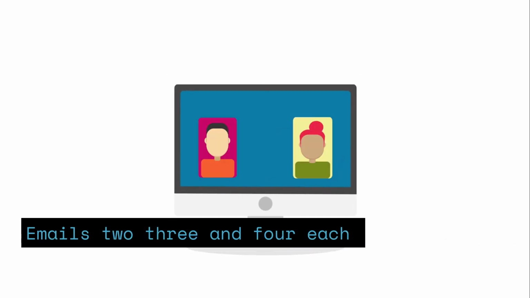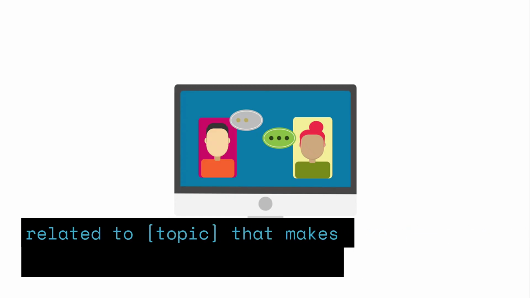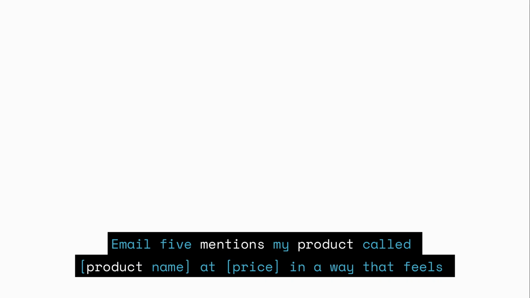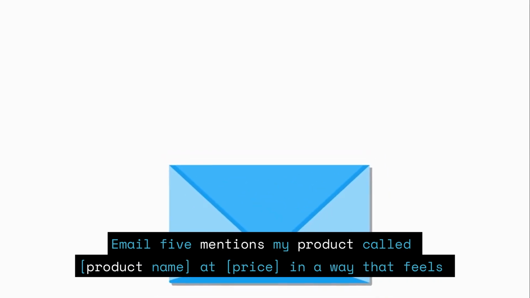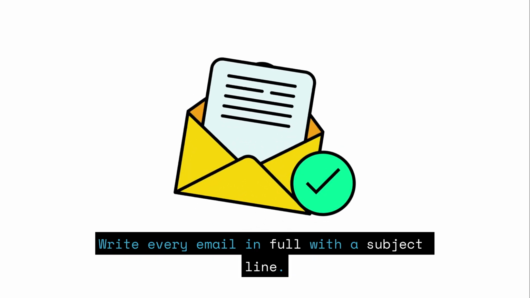Emails 2, 3, and 4 each teach one genuinely useful thing related to topic that makes them glad they signed up and builds real trust. Email 5 mentions my product called product name at price in a way that feels like a natural recommendation from someone who genuinely believes in it, not a sales pitch. Write every email in full with a subject line.